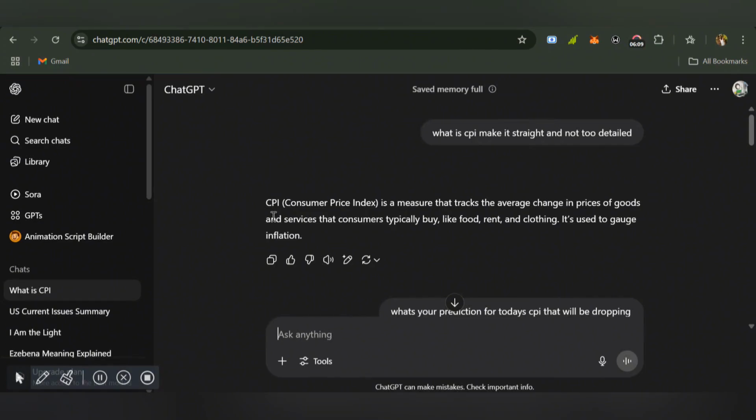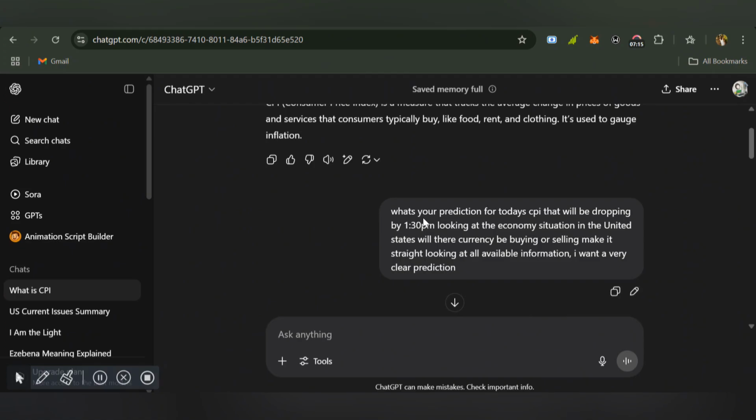So for me yesterday, my prediction for CPI was USD to sell. Why? Because of what is presently happening in the US, that is the United States of America. In the first conversation I did, I asked ChatGPT what CPI is, and it told me that CPI is the Consumer Price Index, which is the measure that tracks the average change in prices of goods and services that consumers typically buy, like food, rent, clothing. It's used to check inflation.